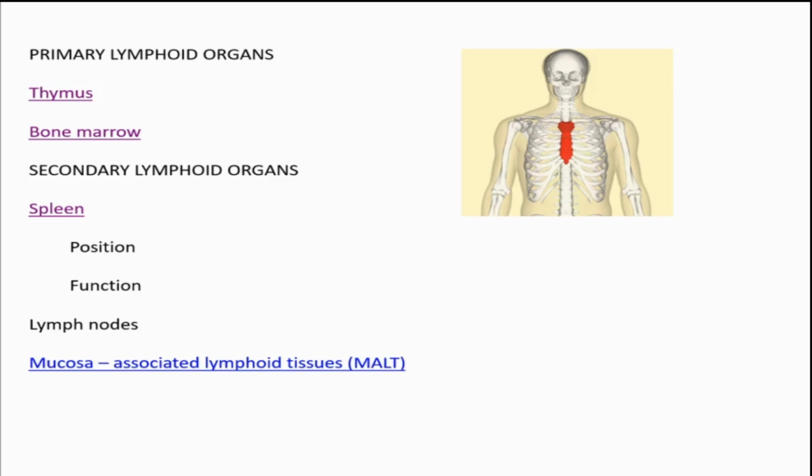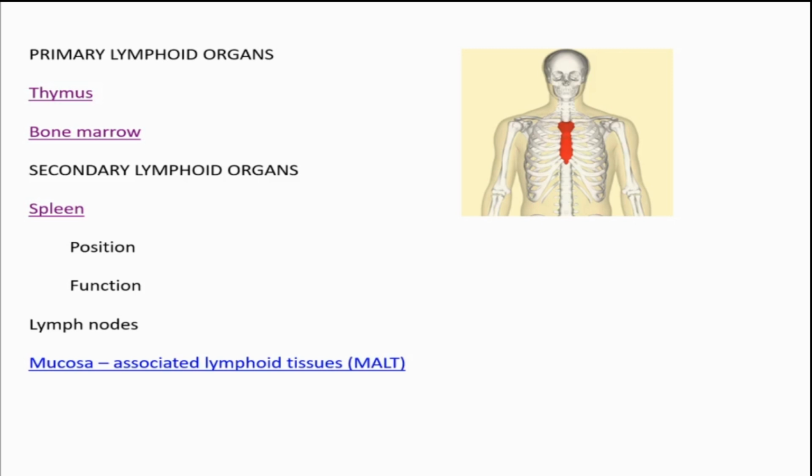Nasal associated lymphoid tissue, as the name implies, it is associated with the respiratory system. And bronchus associated lymphoid tissue, that is also associated with the respiratory system. Then gut associated lymphoid tissue, that is associated with the alimentary canal.